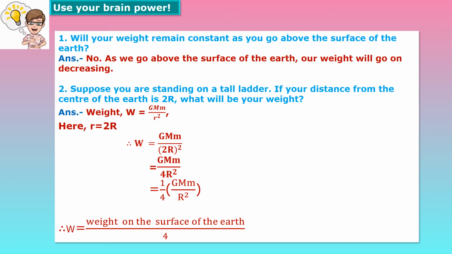So we take out the 1 upon 4. So 1 upon 4 into G M m upon r square. But here this G M m upon r square is the weight on the surface of the earth. So therefore W is equal to the weight on the surface of the earth upon 4, which means the weight will decrease. Okay children, I hope it is clear to you.